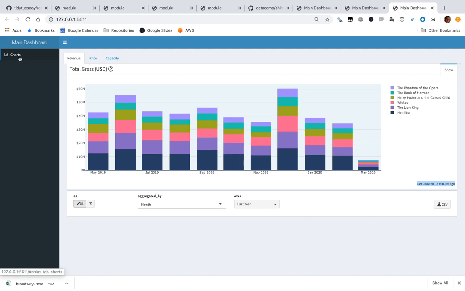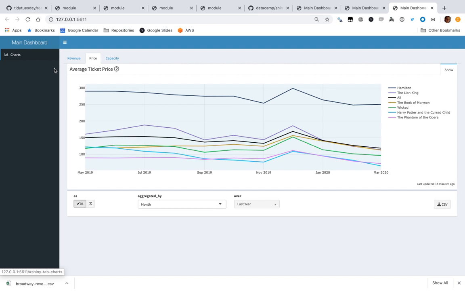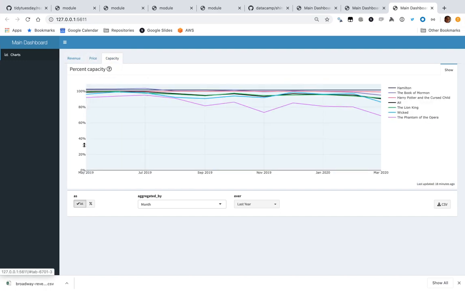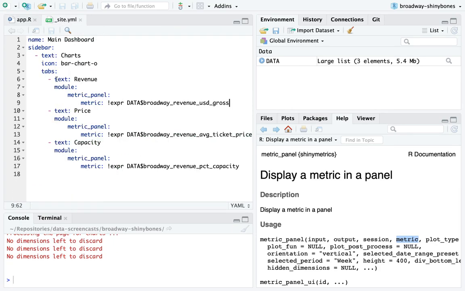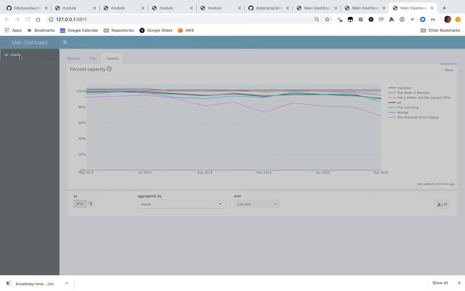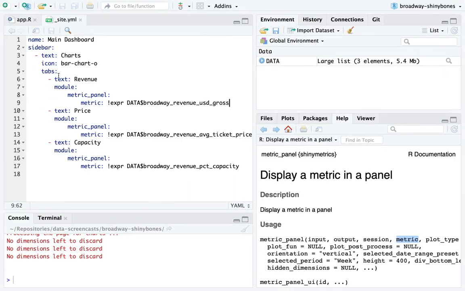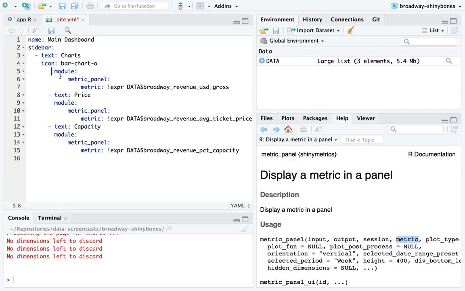But the story is now Shiny Bones allows us to create these tabs, create these sidebars. What's also really important about it is it separates the structure of the dashboard from the contents of each of these components, and that makes it really easy to rearrange things. What if instead of putting these in separate tabs, I wanted to put them in separate sidebars, like here? What I would do is I'd move, let's see, I think it goes like this.